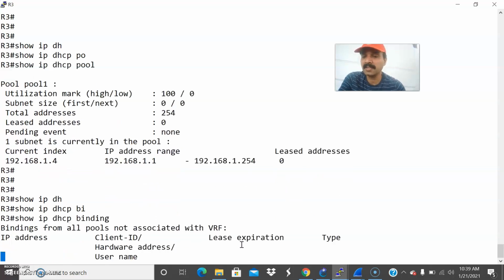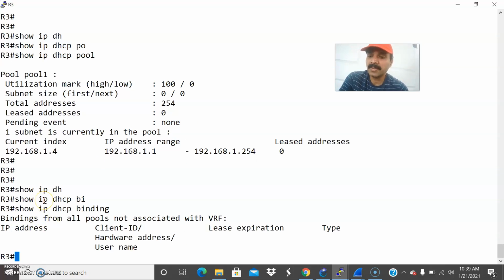Show IP DHCP binding is the command. So still it is not getting an IP address from the server, right? R1 is not getting an IP address from the server. So we need to fix it. Let us go to R2.